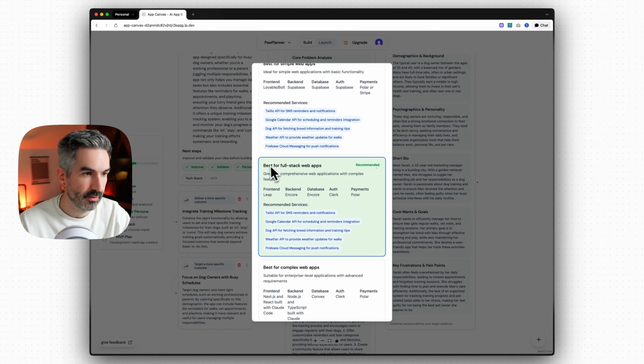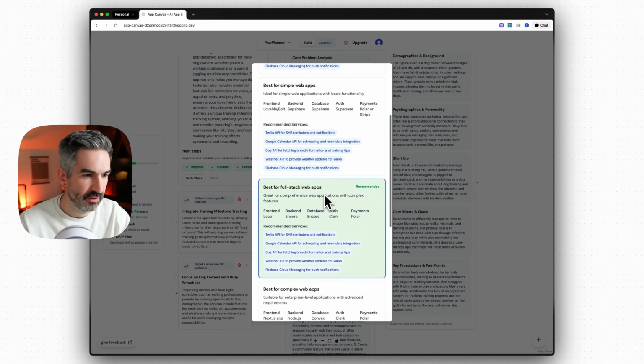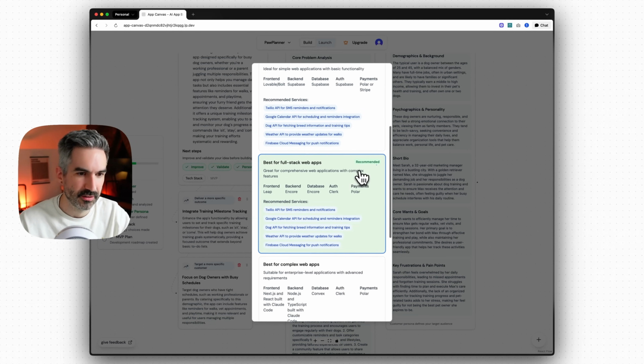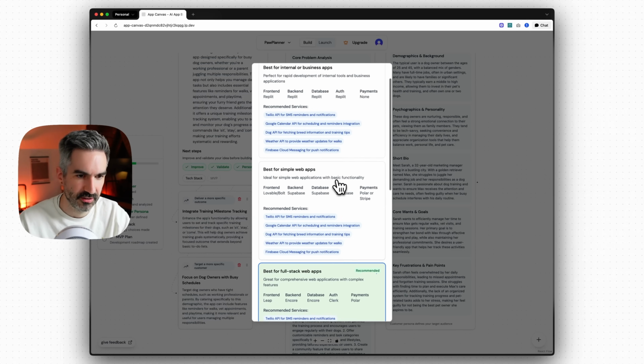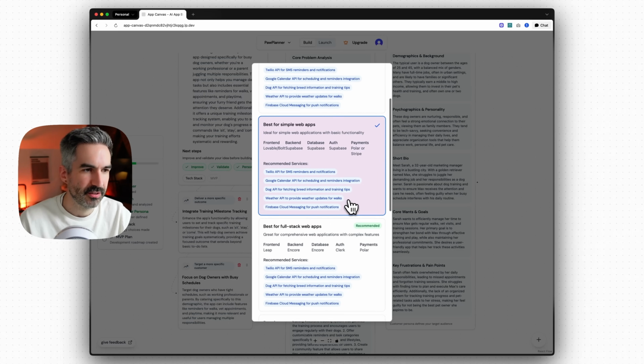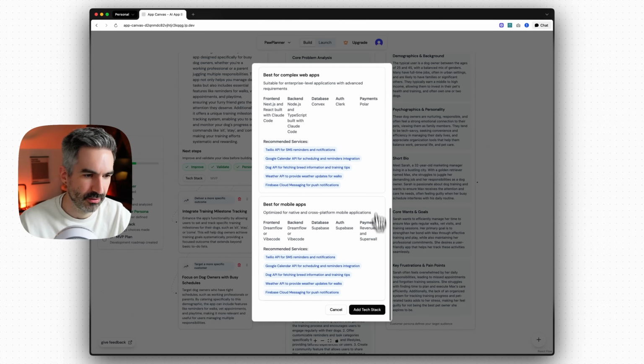It's recommended the best for full stack web apps stack, which is using Leap and Encore. It gives you a bunch of ideas of services that you can plug into this as well. So Twilio for SMS reminders and notifications. Some of this might be a little bit advanced, and I do need to tweak the recommendations that are given here, because I don't think for most apps you need a ton of these services. I'm actually going to go best for simple web apps here and not take the recommendation.